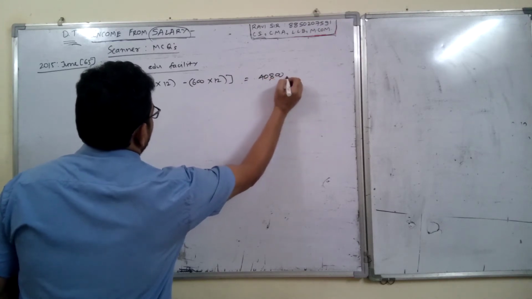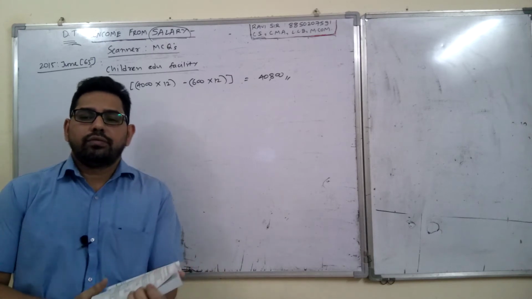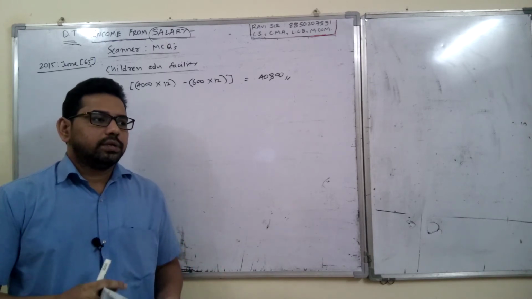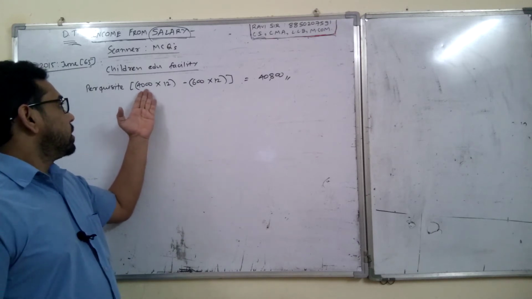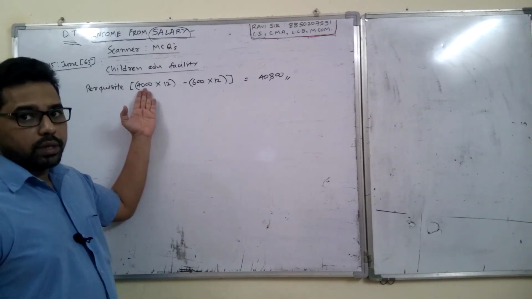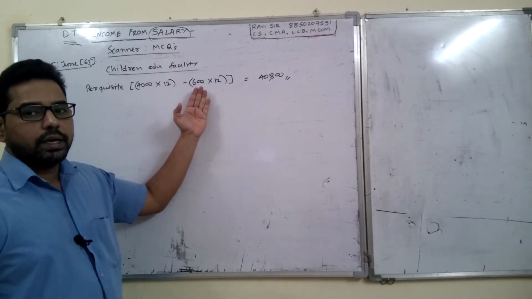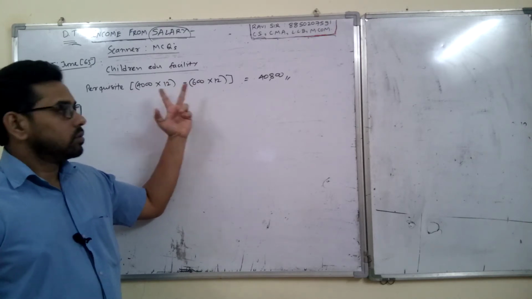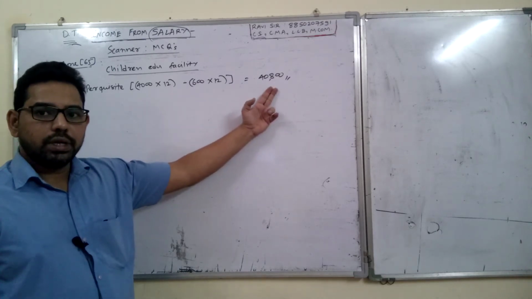So this is the total benefit which that employee is getting from the employer. If his child was in some other school, then he would have to pay 4,000 per month as fees. But since the child is in the employer's school, he is paying only 600. So the difference is the benefit for the employee, which comes to 40,800.